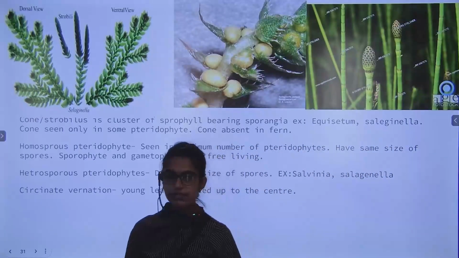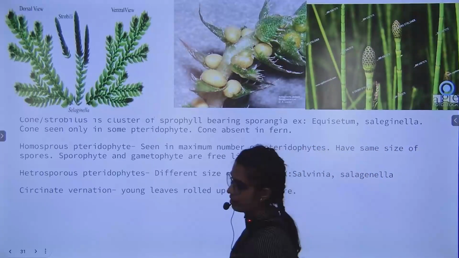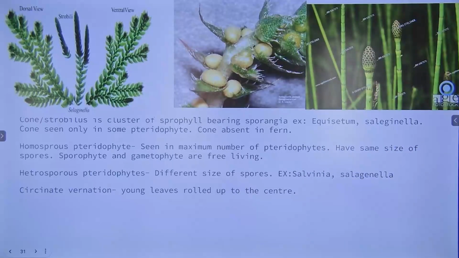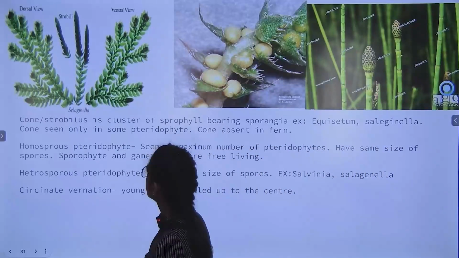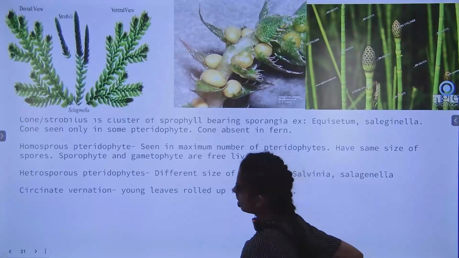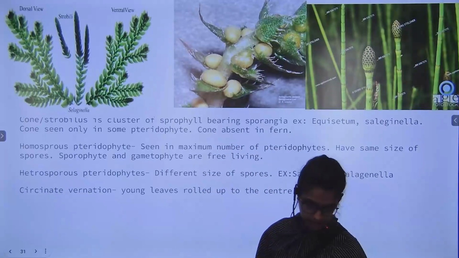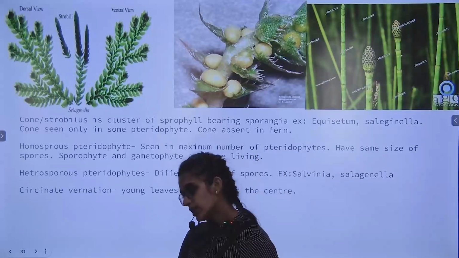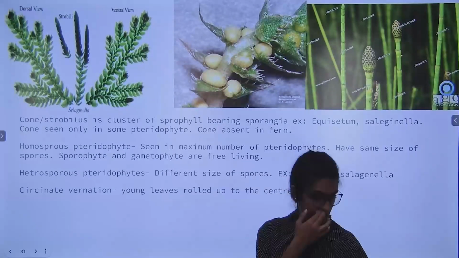This is absent in fern. Why is it absent in fern? Fern has macrosporophylls. Absent in fern. Example, equisetum and selaginella. Equisetum and selaginella.